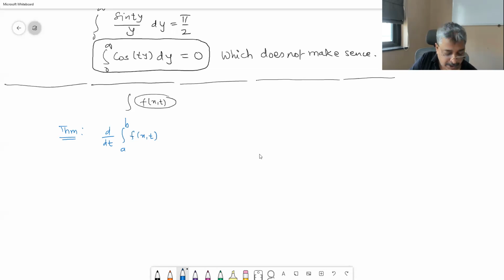So let me write down the theorem for the bigger function only, not for the constant one.